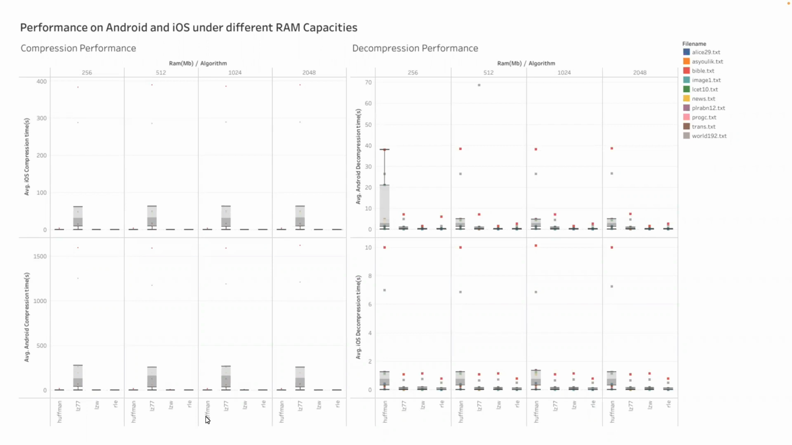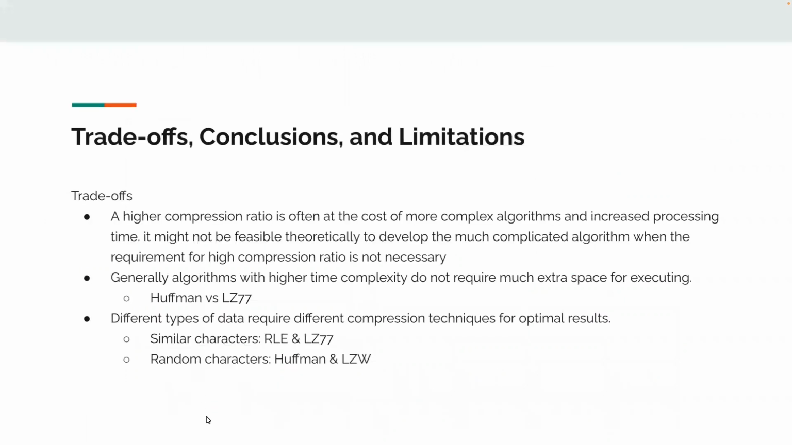However, finally, we have to say that it is essential for users to consider the platform and use case when selecting an algorithm, as performance may vary depending on the task and platform. Next, we will have Klaus talk about the conclusion, trade-off, and all that.